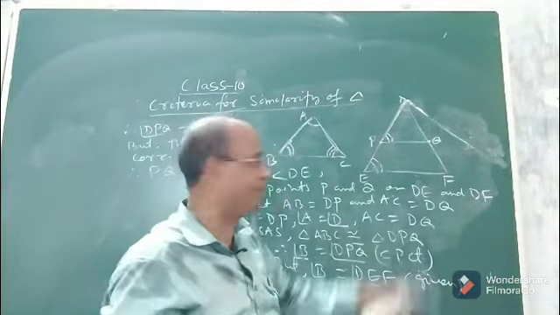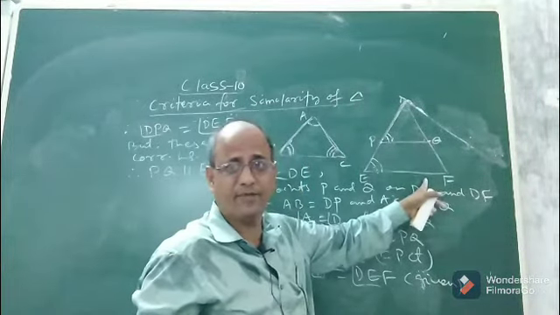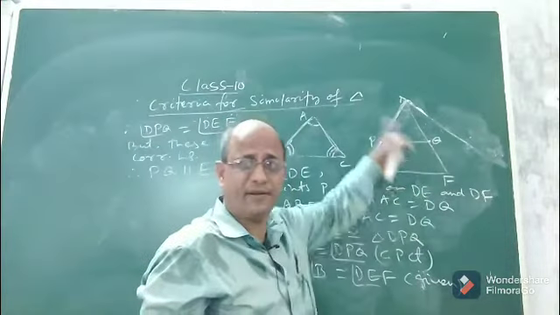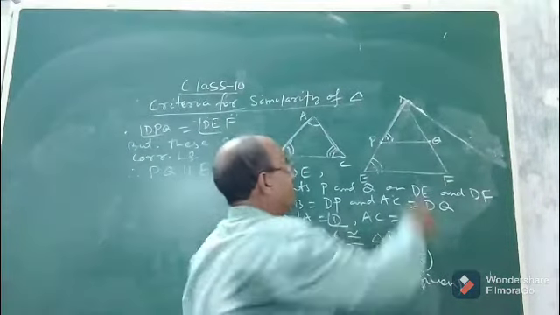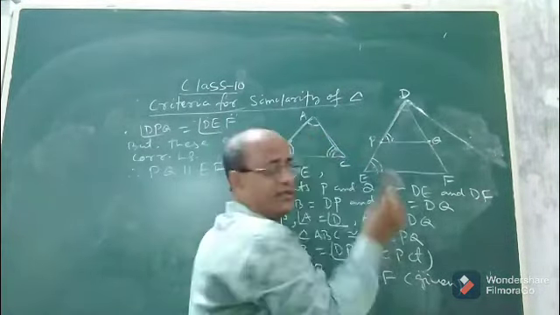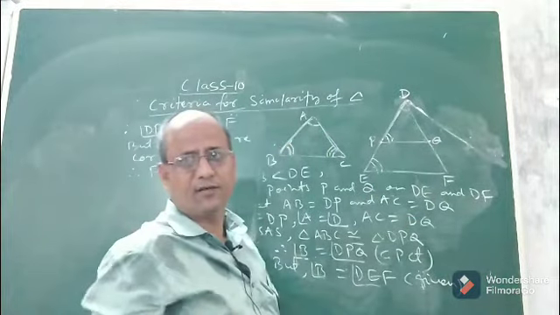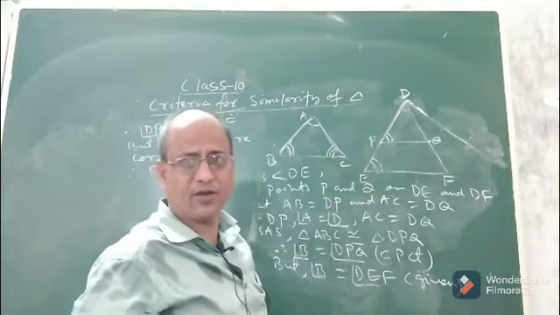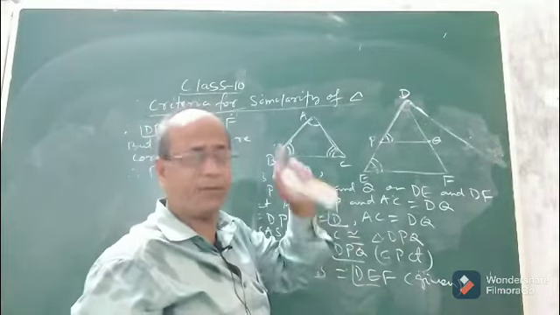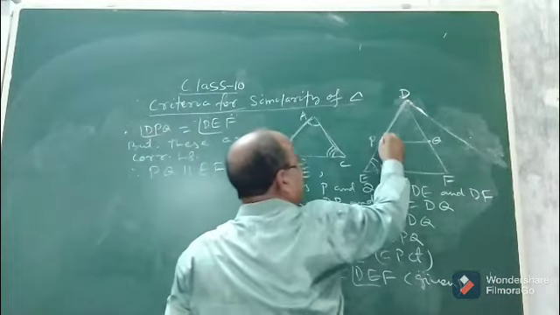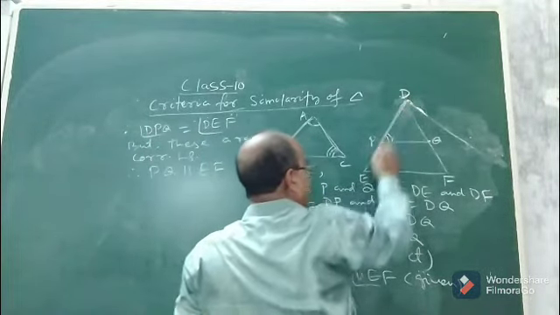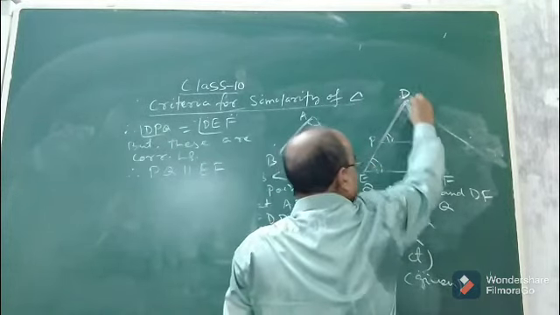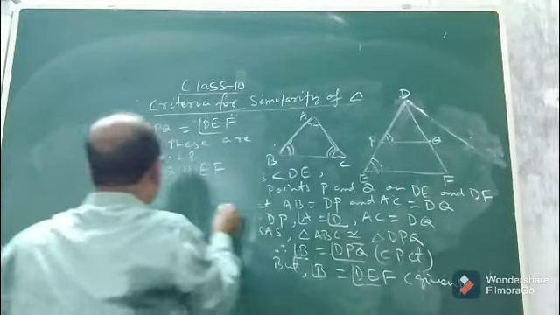Now let us see what will happen if PQ is parallel to EF in triangle DEF. Then apply BPT, basic proportionality theorem. By corollary of basic proportionality theorem, we have already discussed DP by DE will be equal to DQ by DF.